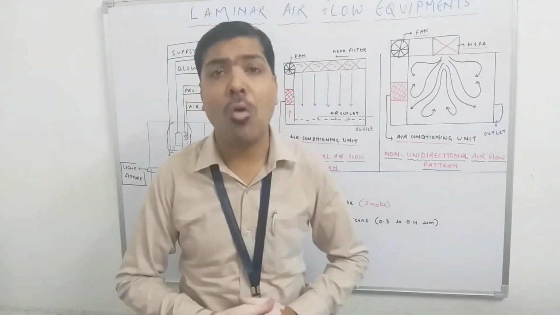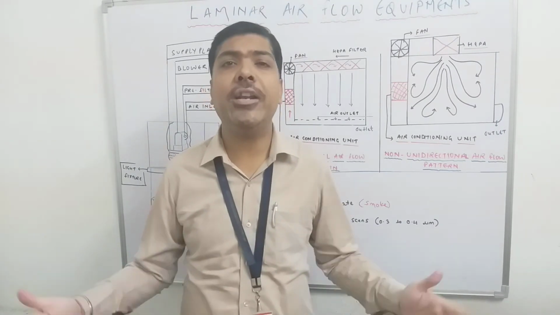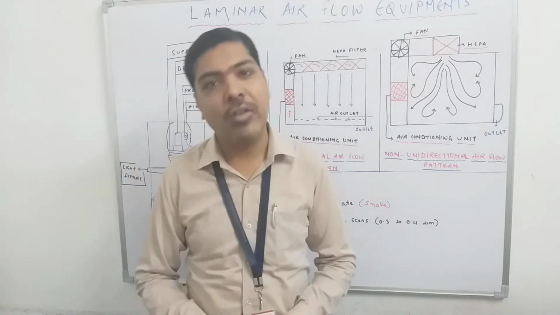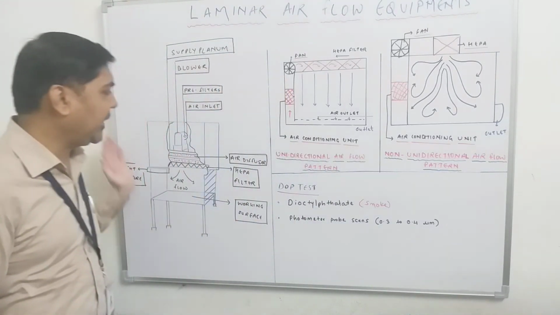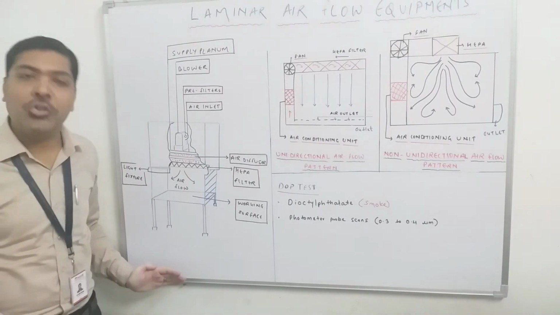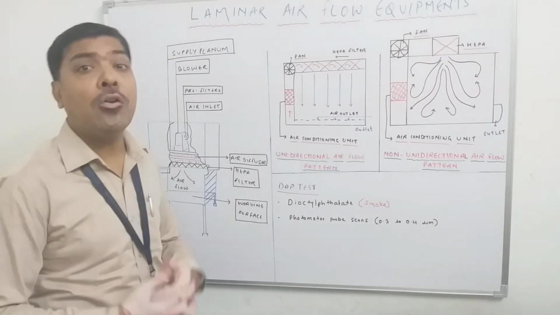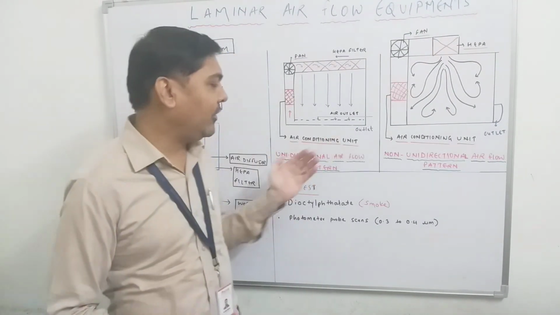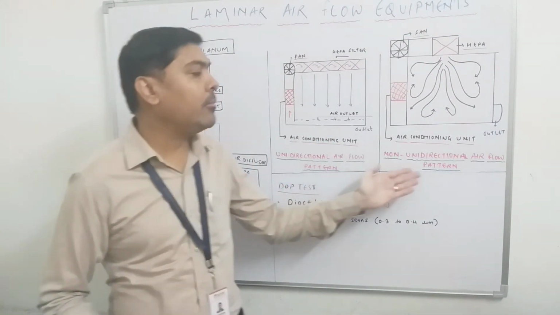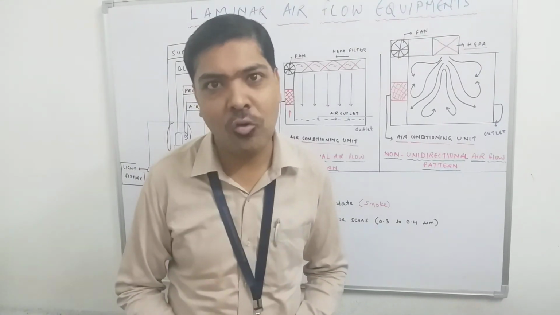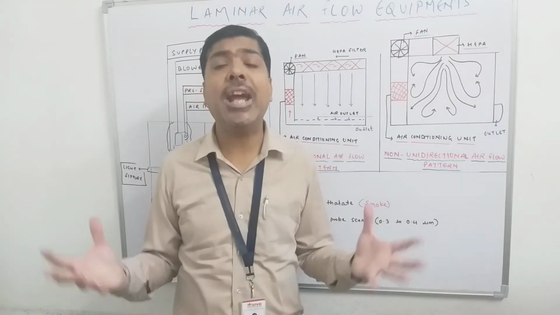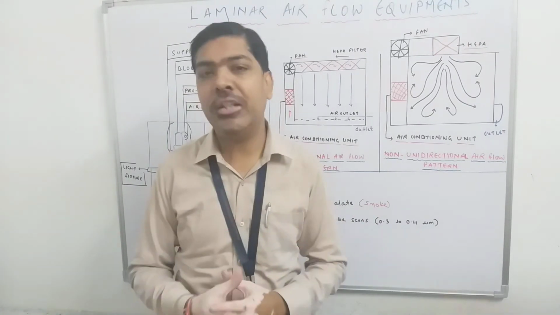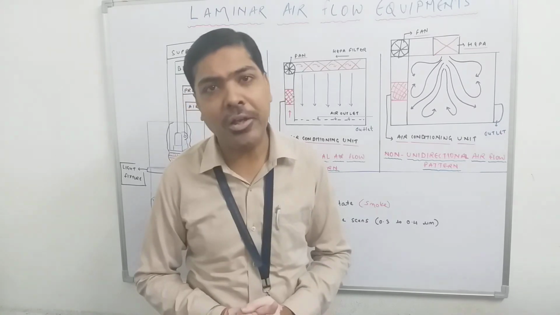Various laminar airflow models are available, but these models are divided into two categories. Number one, the horizontal model, and number two, the vertical model. Okay, so this is the basic arrangement of the laminar airflow unit. But if you are talking about any room, then this type of arrangement can also be done inside the room with the help of unidirectional airflow patterns and non-unidirectional airflow patterns. Okay, so it will also generate air which is free from microbial contamination.